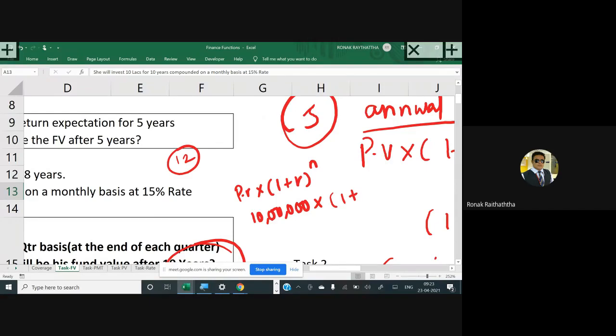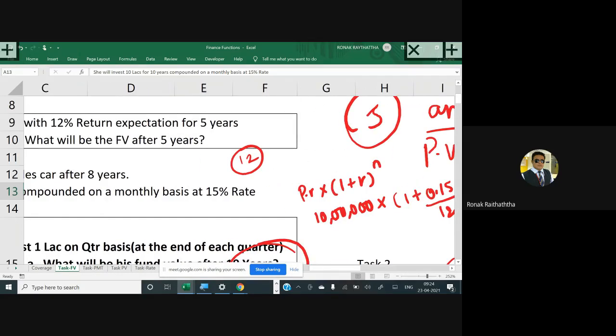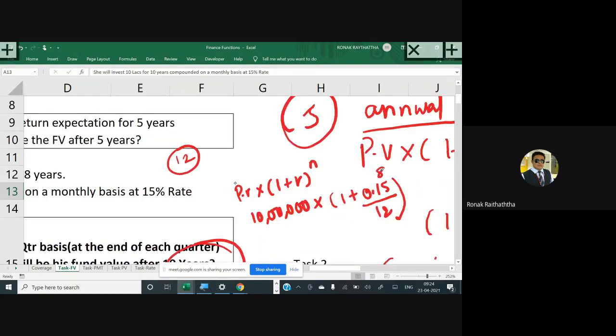In the power, n must be multiplied by 12. So 0.15 divided by 12, and in the power 8 multiplied by 12.